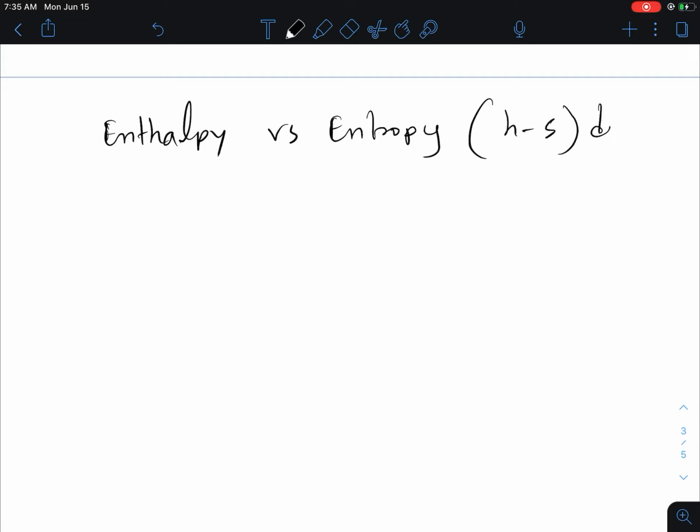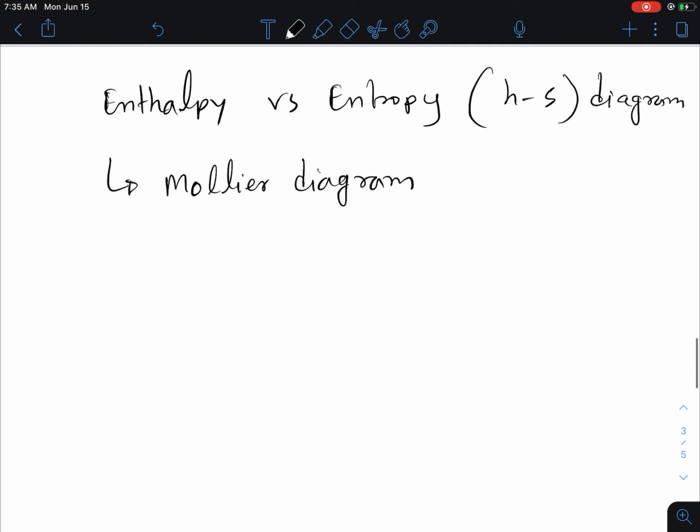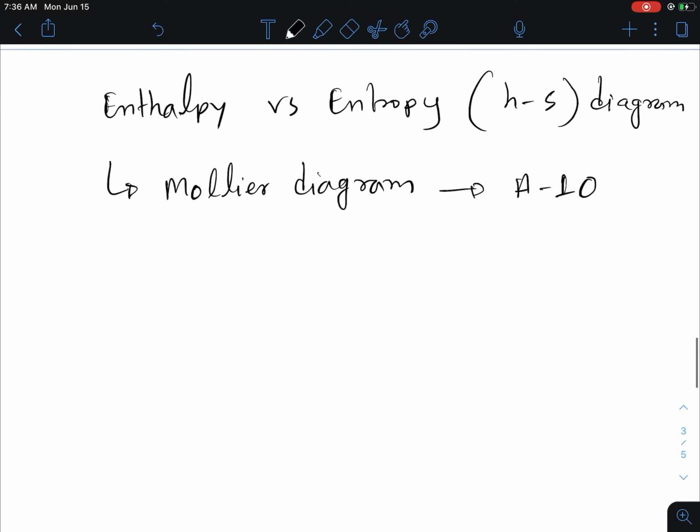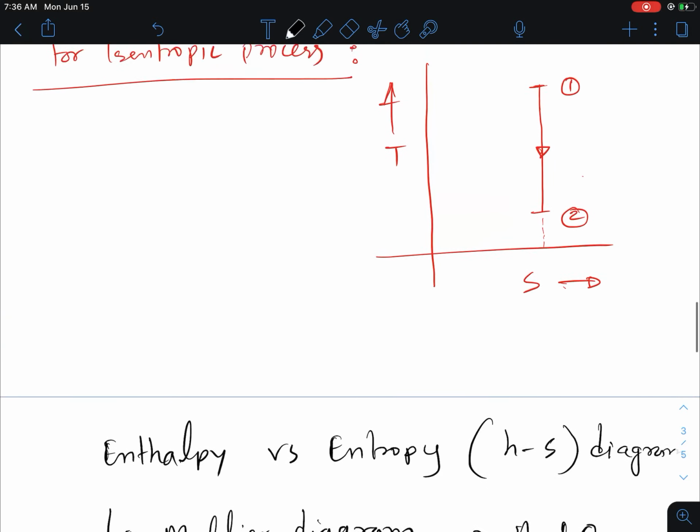There is a name for this diagram, it's called the Mollier diagram. We can find this diagram in appendix A10, right? This diagram basically represents the relationship between the enthalpy and entropy of a thermodynamic system.